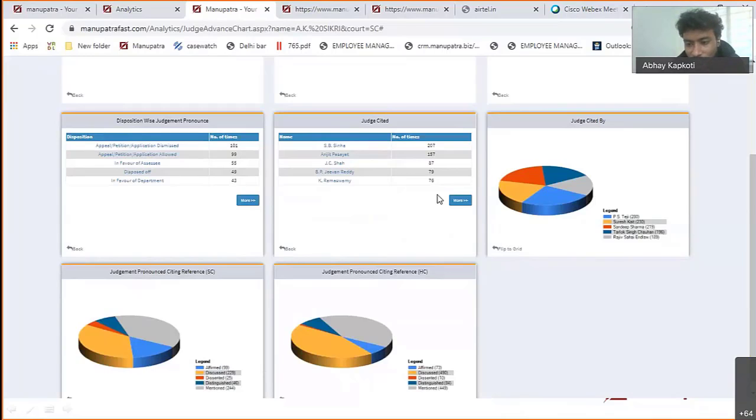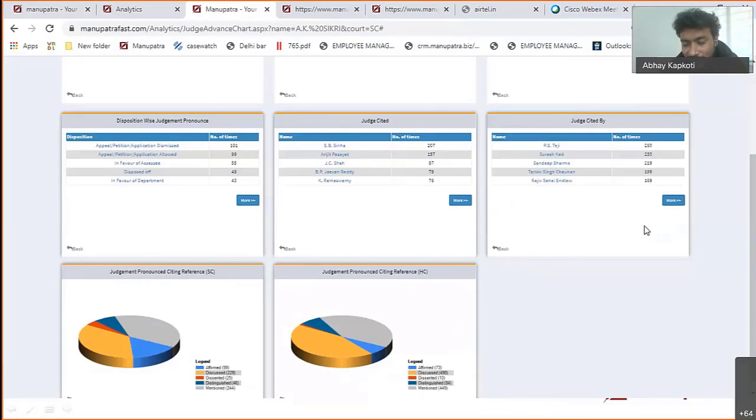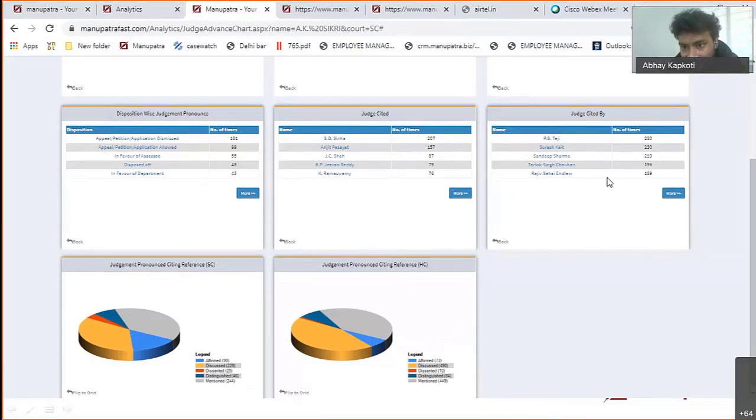This is relevant also because I was sitting with someone who said that sometimes these judges sit in arbitrations after they have retired, and this gives a hint, so he uses this for that. So this is interesting.